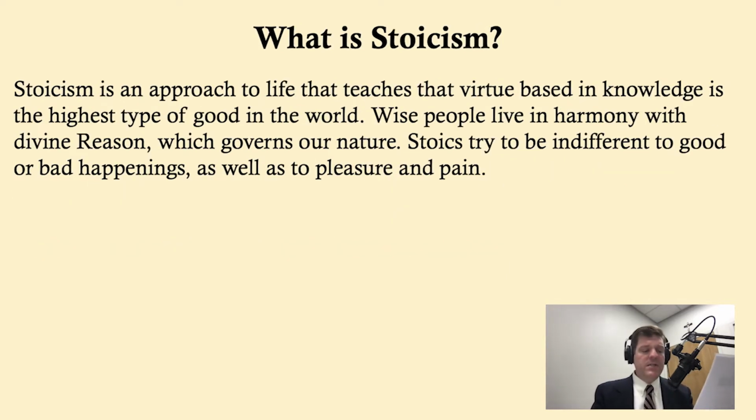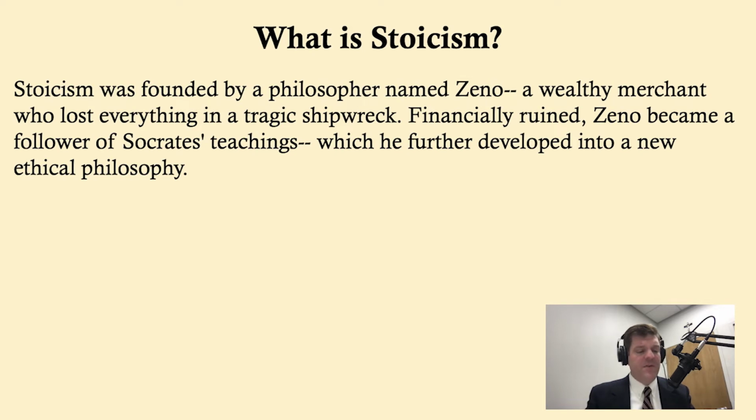What is Stoicism? Stoicism is an approach to life that teaches that virtue is based in knowledge, and it's the highest type of good in the world. Wise people live in harmony with divine reason, which governs our nature, and Stoics tried to be indifferent to good or bad happenings, as well as to pleasure and to pain. Stoicism was founded by a philosopher named Zeno, a wealthy merchant who lost everything in a tragic shipwreck. Financially ruined, Zeno became a follower of Socrates' teachings, which he further developed into a new ethical philosophy.